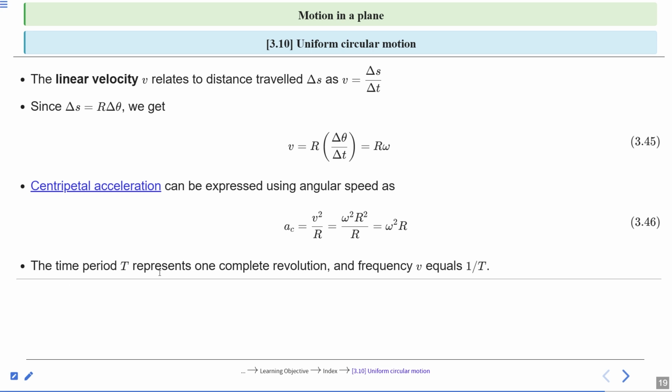The time period T represents one complete revolution, and frequency nu equals 1 by T. Here frequency is the reciprocal of time period, and the time period is the reciprocal of frequency. Got it?